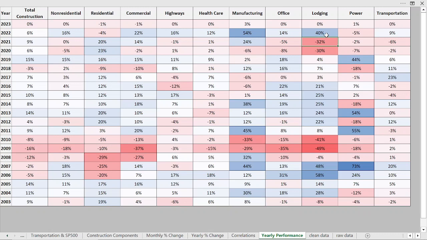And we can also use this to take a look at what stocks we have in our investment accounts that may benefit from one sector or another. And moving forward, I think what we're going to try to do is really take a look at correlations with individual stocks in particular areas of the construction industry and see how they correlate with these numbers as well.